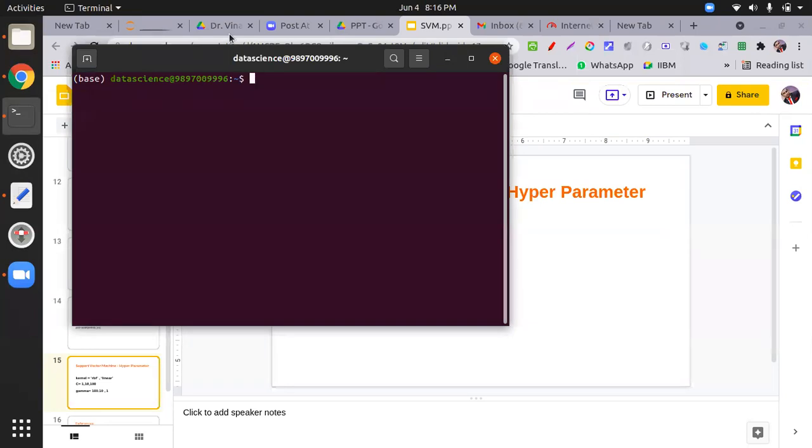Sir, before that, can you please briefly explain SVM as a whole, just quickly? I will. First see what I'm trying to say. Till now we used one algorithm, one data set. Let me open this thing.